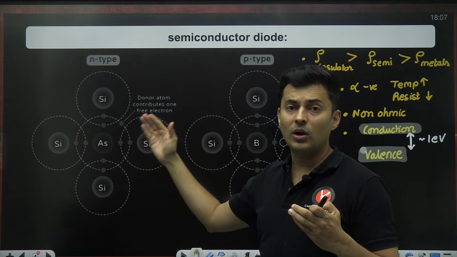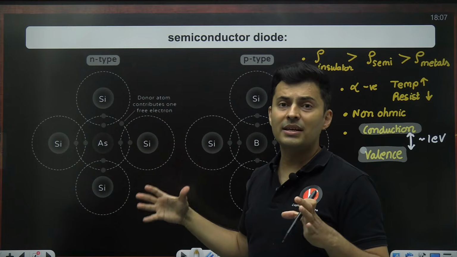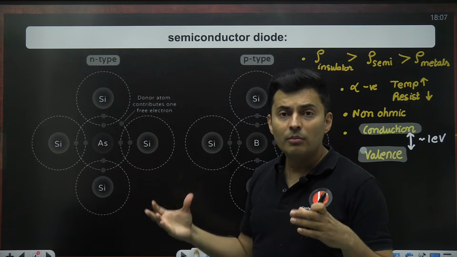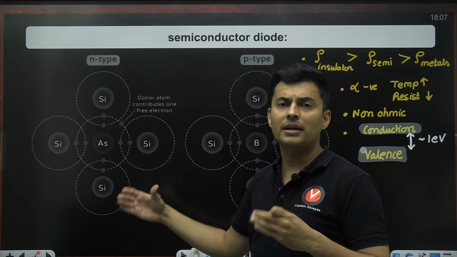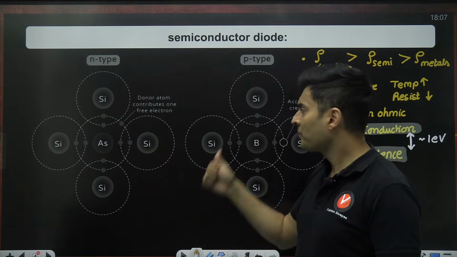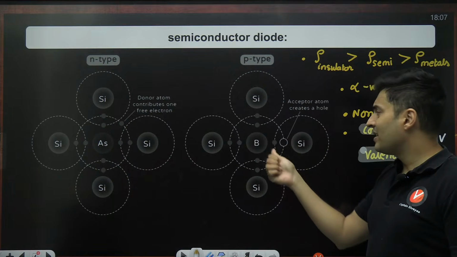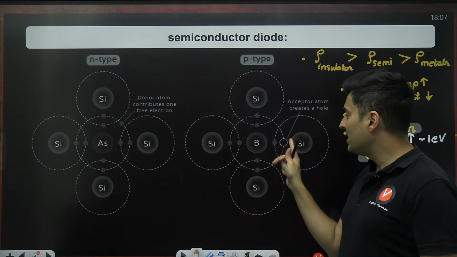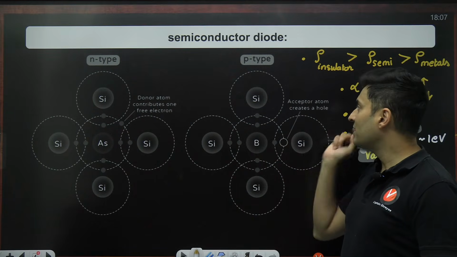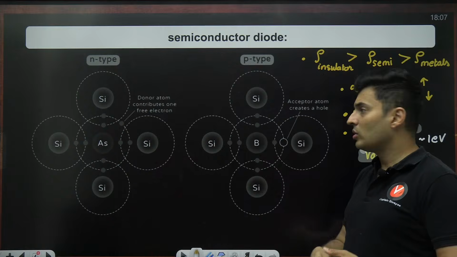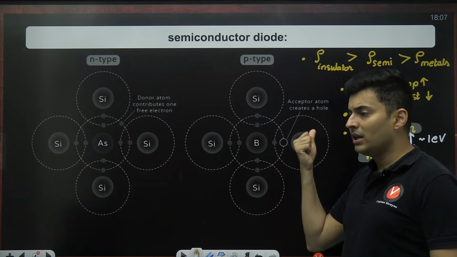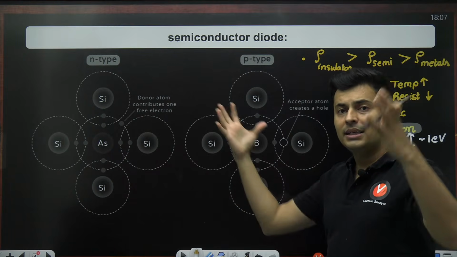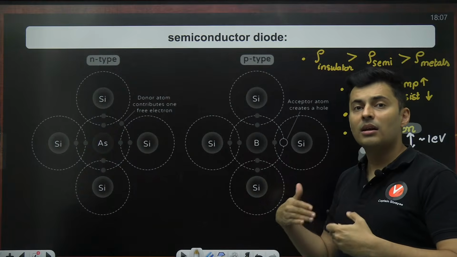Phosphorus, etc., they are all basically going to add extra electrons. They give donor electrons, so they make that semiconductor into an n-type semiconductor. But elements like boron or aluminum have only 3 electrons, because of which there is a vacancy of electron. So that is why they are acceptor in nature. They create a vacancy, they can accept electrons. That vacancy acts like a hole, so it is eager to accept electrons, which further